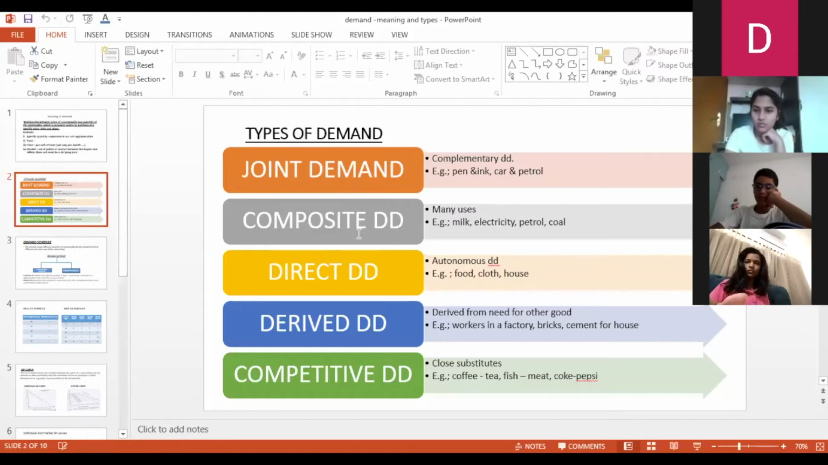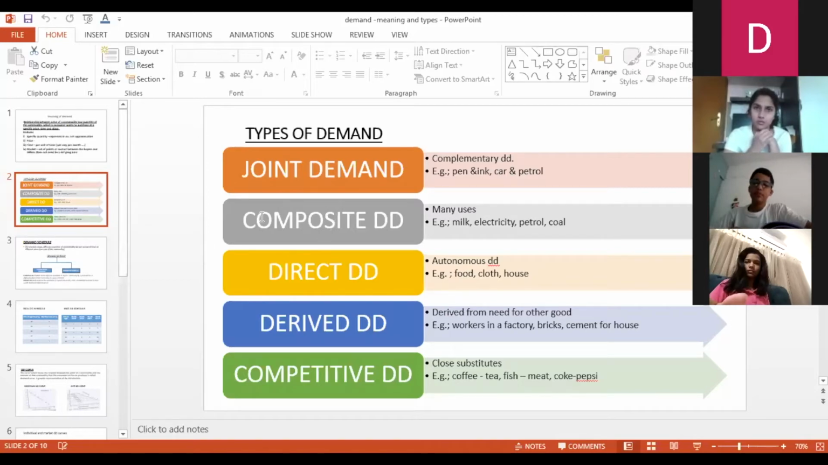Composite demand is demand for those goods which have several uses, alternate uses. Electricity, petrol, coal, milk, and many other things, flour for that matter, they have different uses. Milk, you can make curd with it, you can drink it as such, also you can make cheese with it, you can make butter with it. It has alternate uses. Such type of things are known as composite. This comes under composite demand. So in this demand, like the price of one thing goes up, the entire thing for which it can be put into alternate use will be affected.